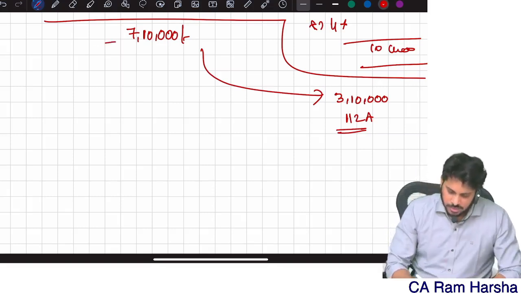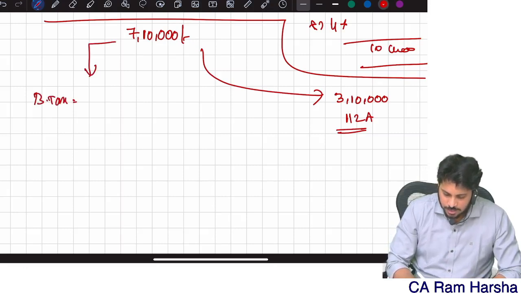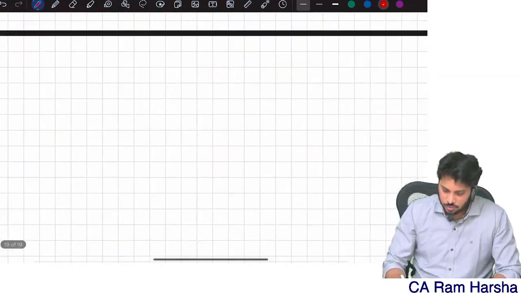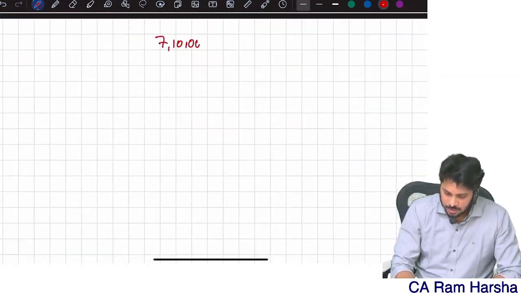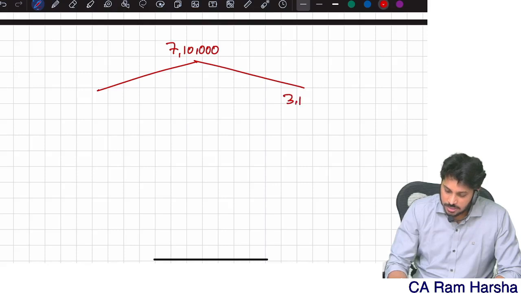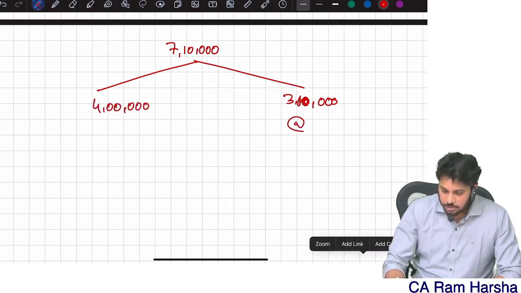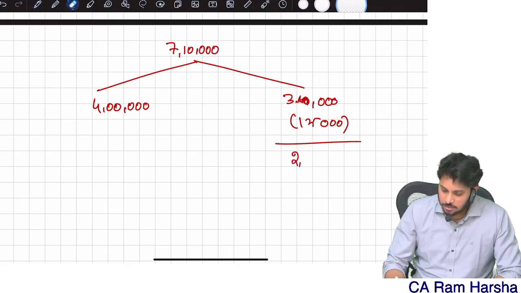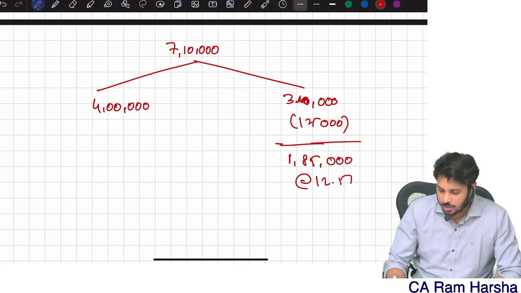Now first let me compute basic tax. Don't be in a hurry. I will split the 7,10,000 into two parts. 3,10,000 is the special income, let us assume that's the only special income. The balancing figure is 4 lakh. On the 3,10,000, up to 1,25,000 I have the benefit, right? The balance is 1,85,000, which is taxable at 12.5%.